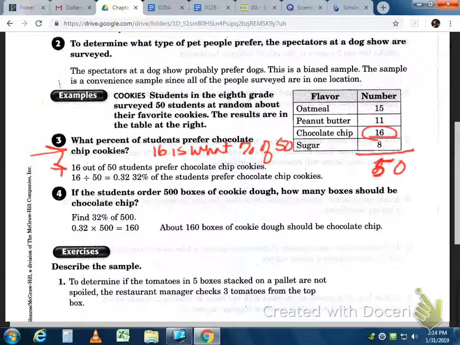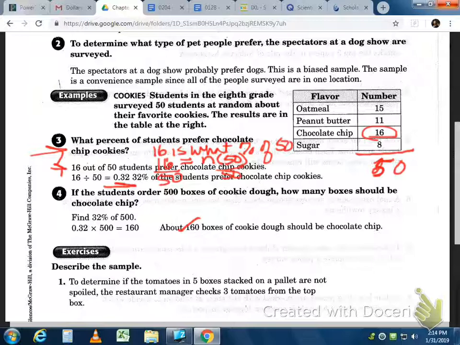The equation would be 16 equals n times 50. That's why they divided both sides by 50: 16 divided by 50 is 0.32. They changed that to a percentage and got 32%.